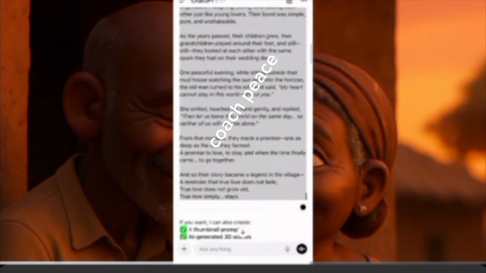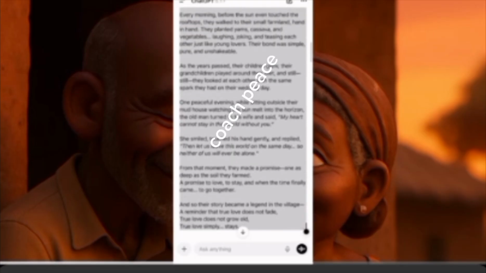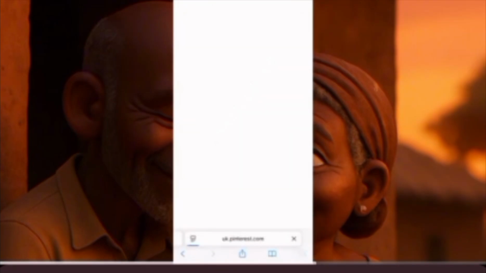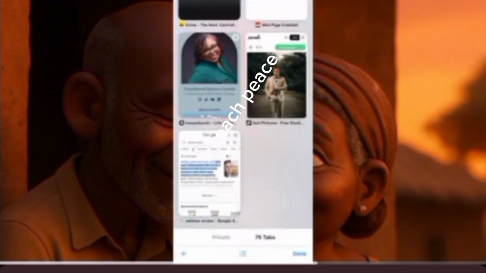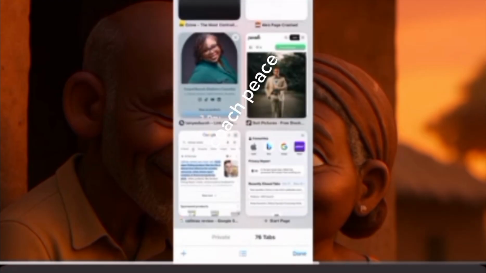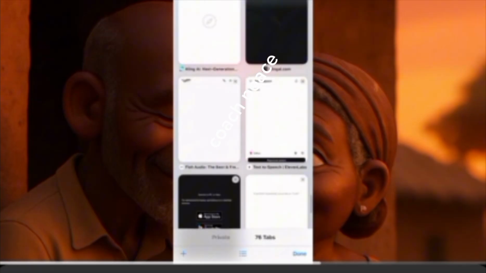Where do we create our voiceover? On 11 Labs. For those of you who have not used 11 Labs before, I'm going to create a voiceover on 11 Labs. I have copied everything that I need to copy here. And now I'll be going to 11 Labs. I'm using my 11 Labs from my browser, so I'll go right like this and check for my 11 Labs.